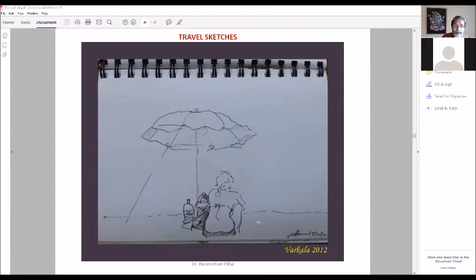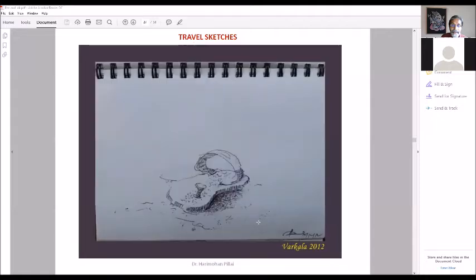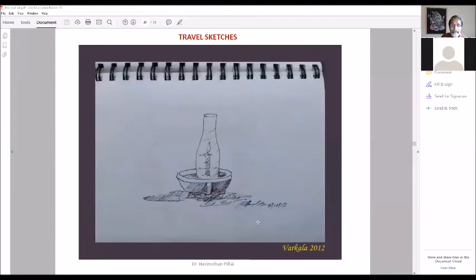So when you go outdoors and sketch, when you travel and sketch, it increases your speed of sketching. So that is the importance of travel sketching, because you have to quickly understand what is going on and quickly sketch. So this is again in Varkala beach. This is my chappal in the sand. So anything can be sketched, any object can be sketched. This is a lantern which was there on the table in the hotel where I stayed, and so on.